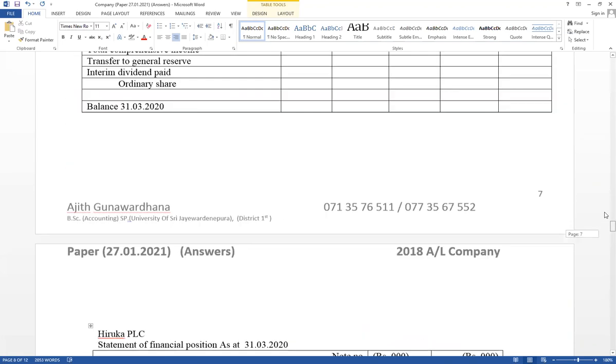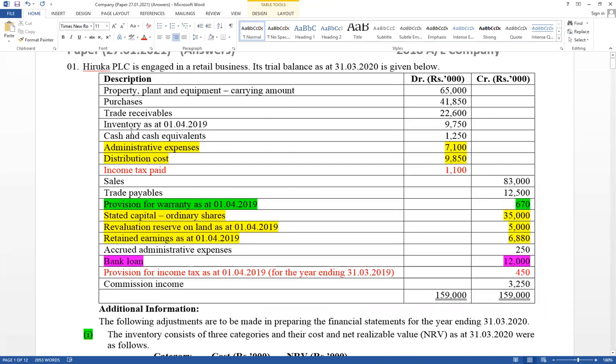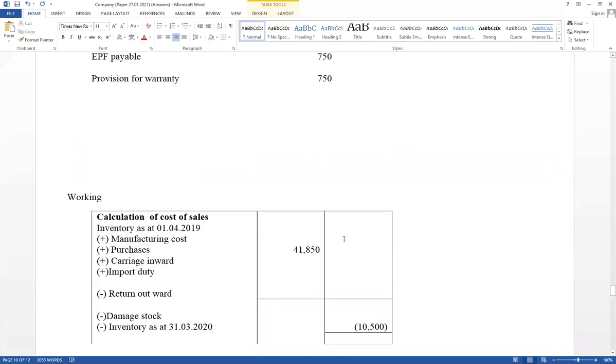Trial balance should be done from the beginning. Then trade receivable, okay. Next one, opening inventory 9,750 and the cost of sales calculation. This one, cost of sales calculation 9,750. Right, under workings, cost of sales calculation, second column, value equals 9,750. Opening inventory in the cost of sales calculation.